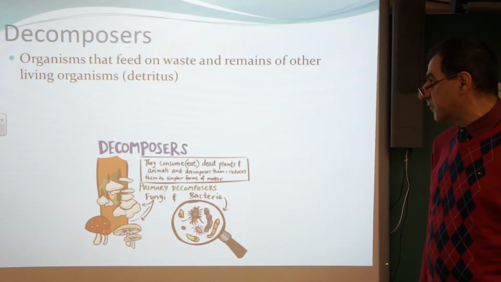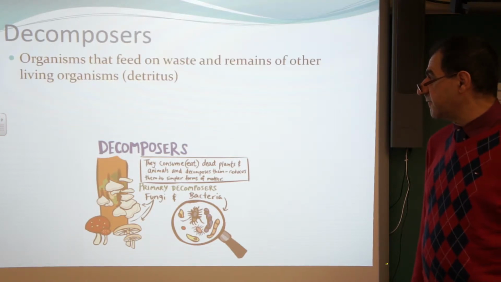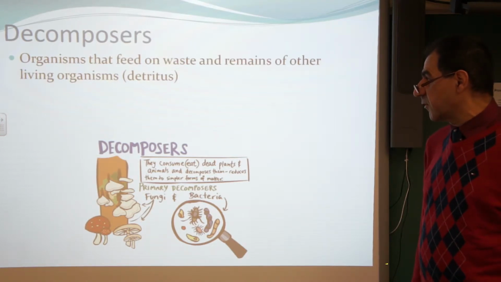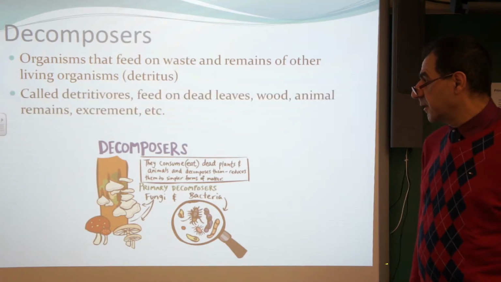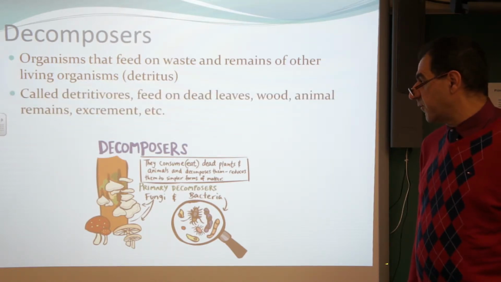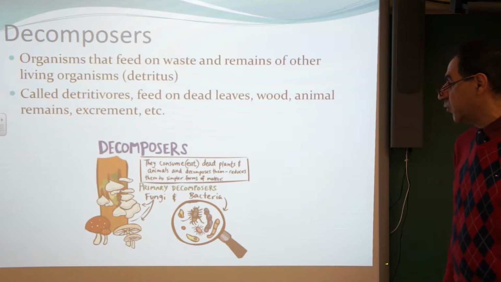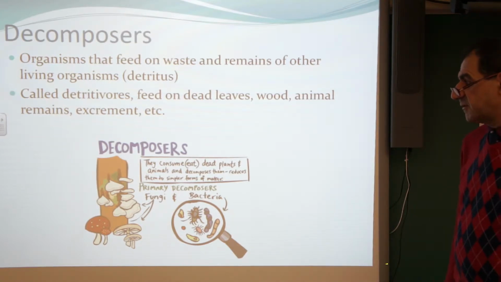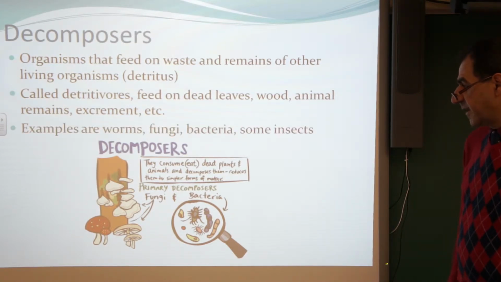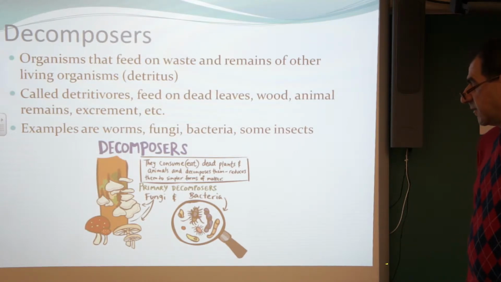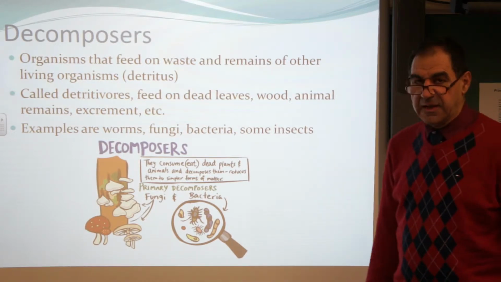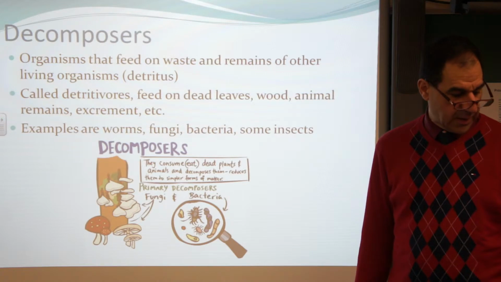Finally, decomposers are organisms that feed on waste and the remains of other living organisms. They're called detritivores because they feed on dead leaves, wood, animal remains, excrements, etc. Examples are worms, fungi, bacteria, and some insects, and they convert organic matter to inorganic matter.